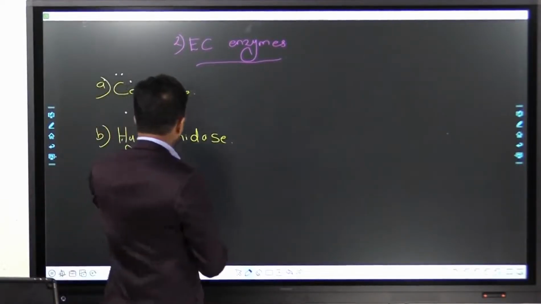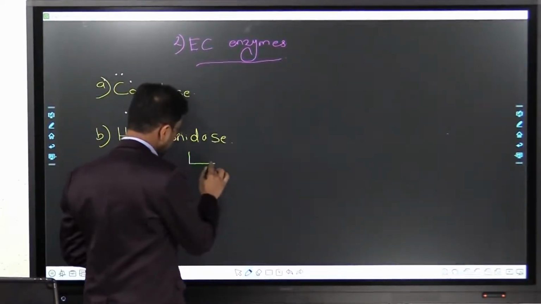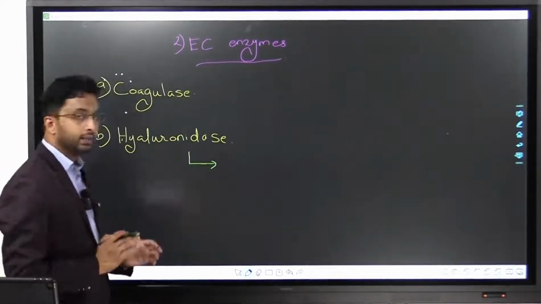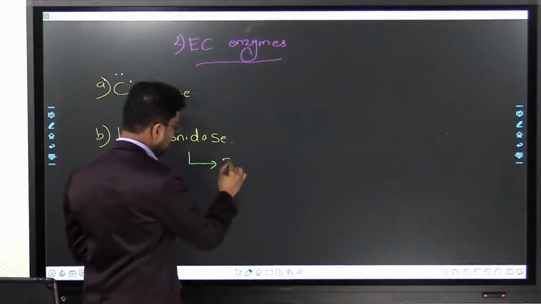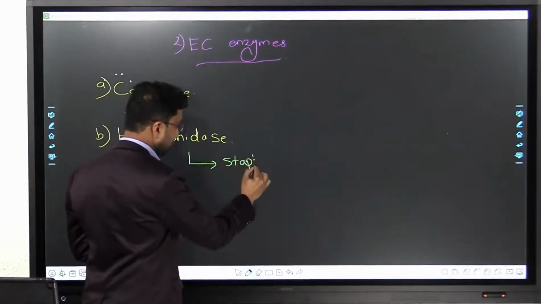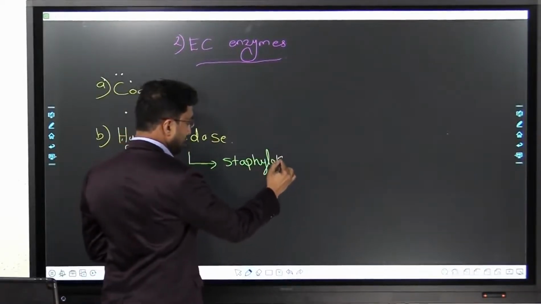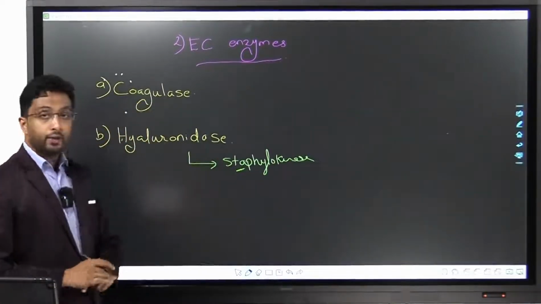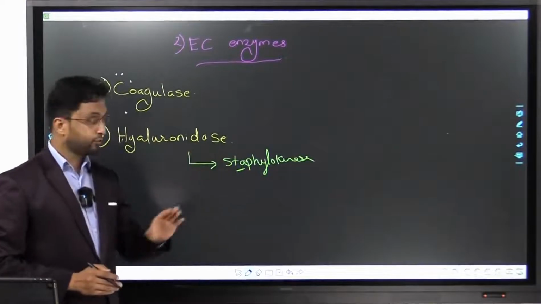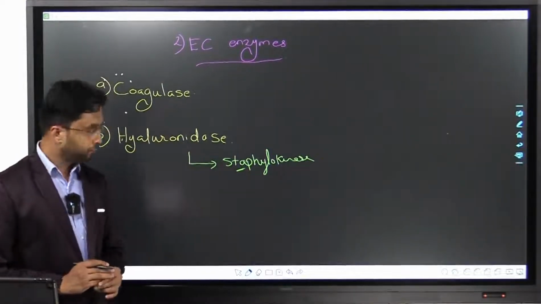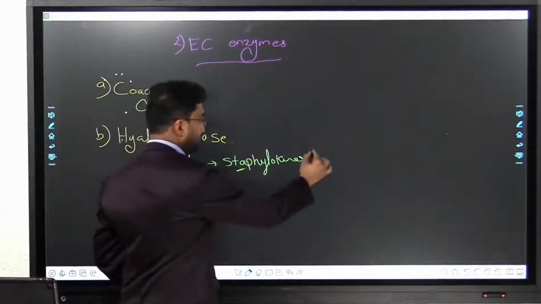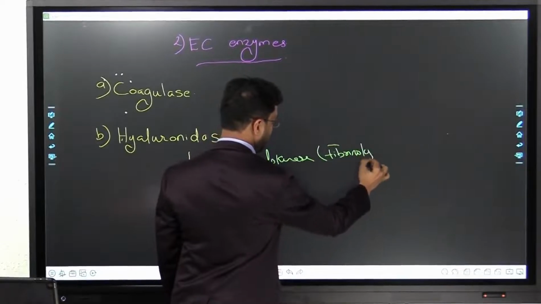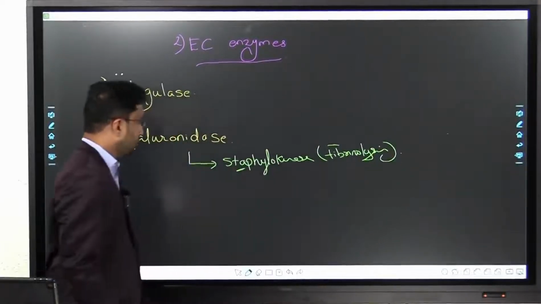I'll discuss coagulase in detail, but as of now, I want you to understand something known as hyaluronidase. The other name of this hyaluronidase is staphylokinase. Why staphylo? Because later we'll study, this hyaluronidase is also produced by Streptococcus as well. So this is staphylokinase or fibrinolysin. The other name is fibrinolysin. So what is the role of it?